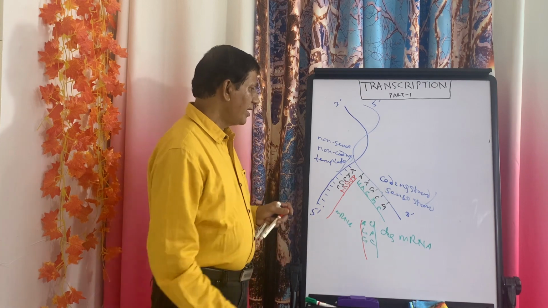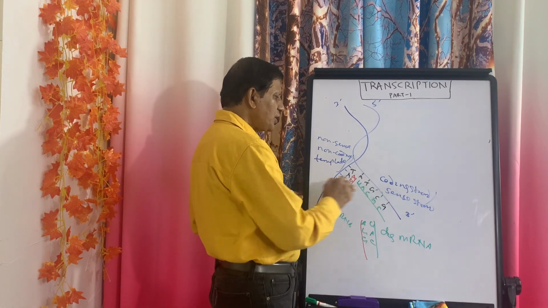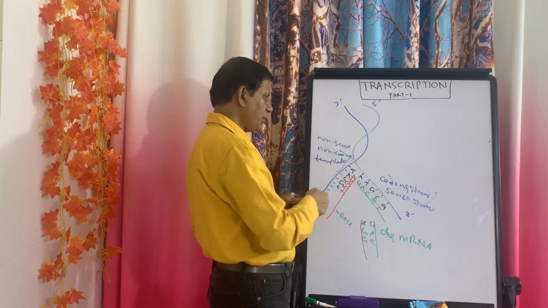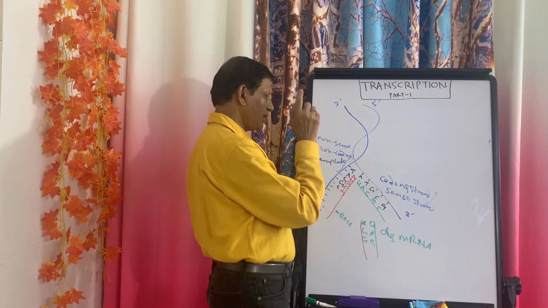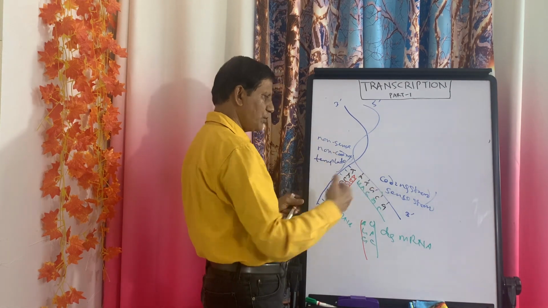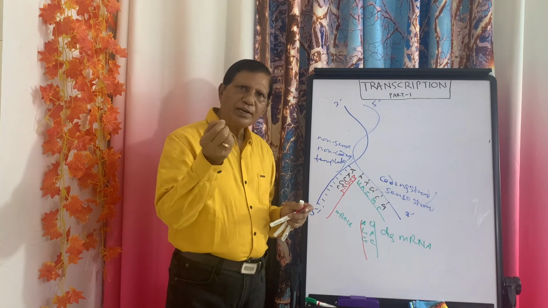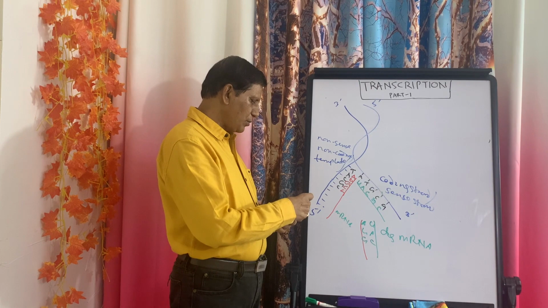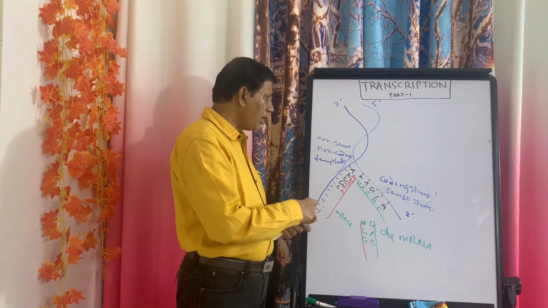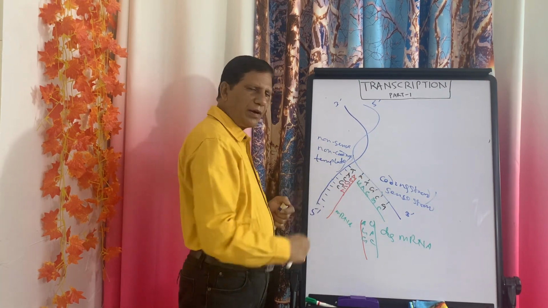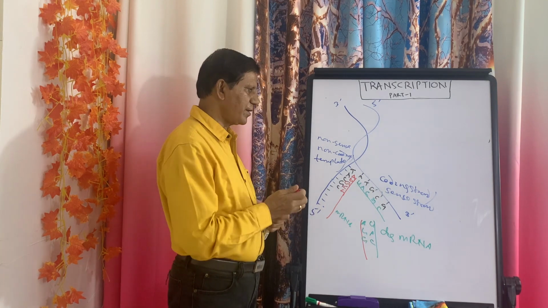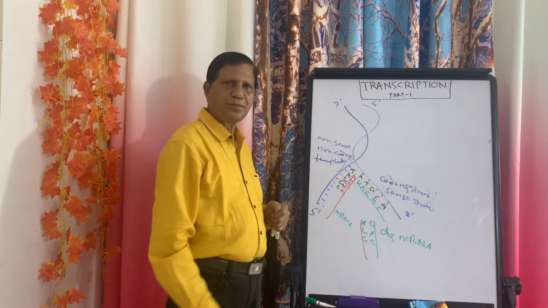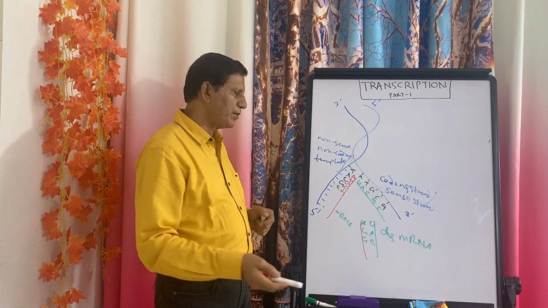Right? Now, when one of the strands will be transcribed, this is the 3' to 5'. This will be transcribed, known as template strand, non-coding strand, and the nonsense strand. The other is coding strand. Here different types of questions are usually asked. Remember, it is only the non-coding or nonsense strand that is transcribed, not the other one. Sometimes in the question, suppose the sequence of the coding strand is given, then what will be the sequence of mRNA?